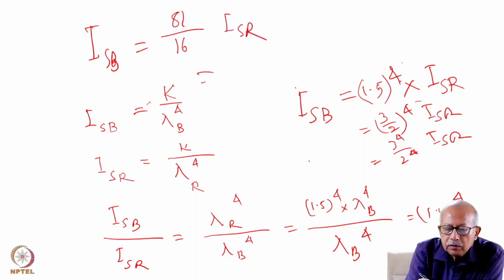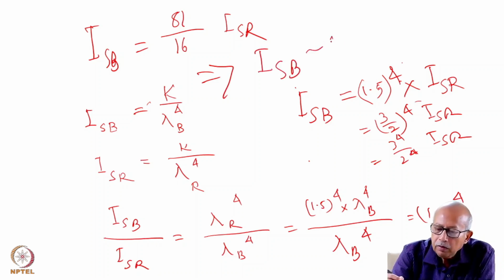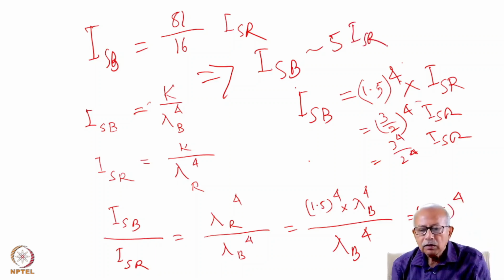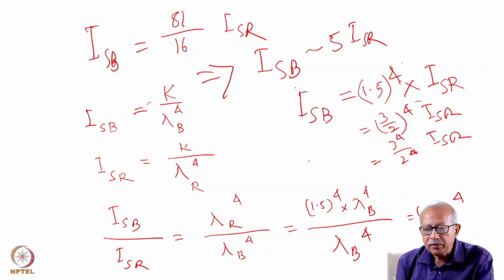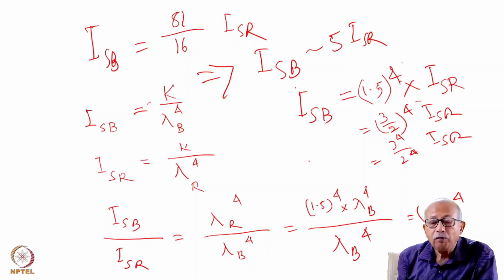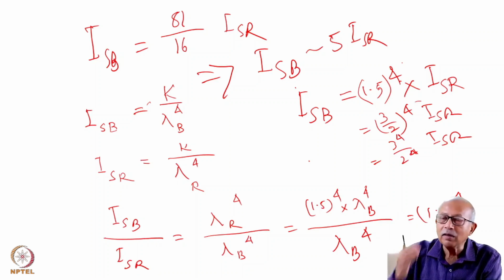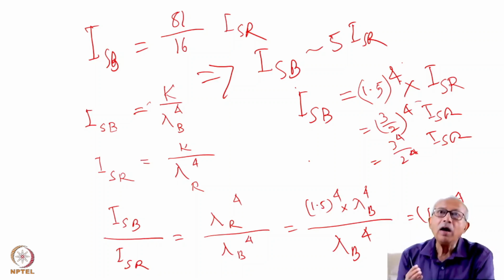So that means ISB is nearly 5 times ISR. So blue light will scatter 5 times more than the red light. So with this knowledge, let us now see what happens when white sunlight enters the Earth's atmosphere.